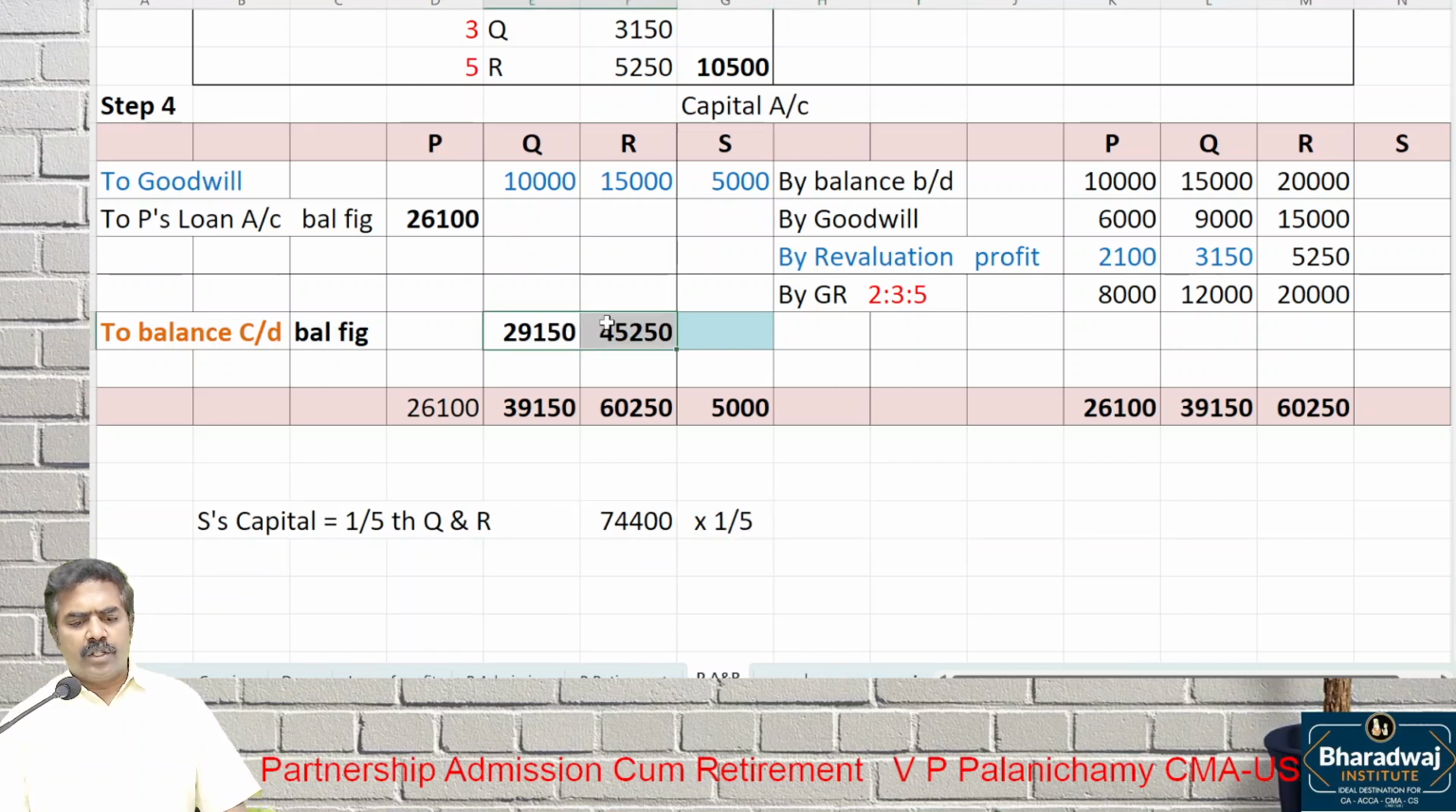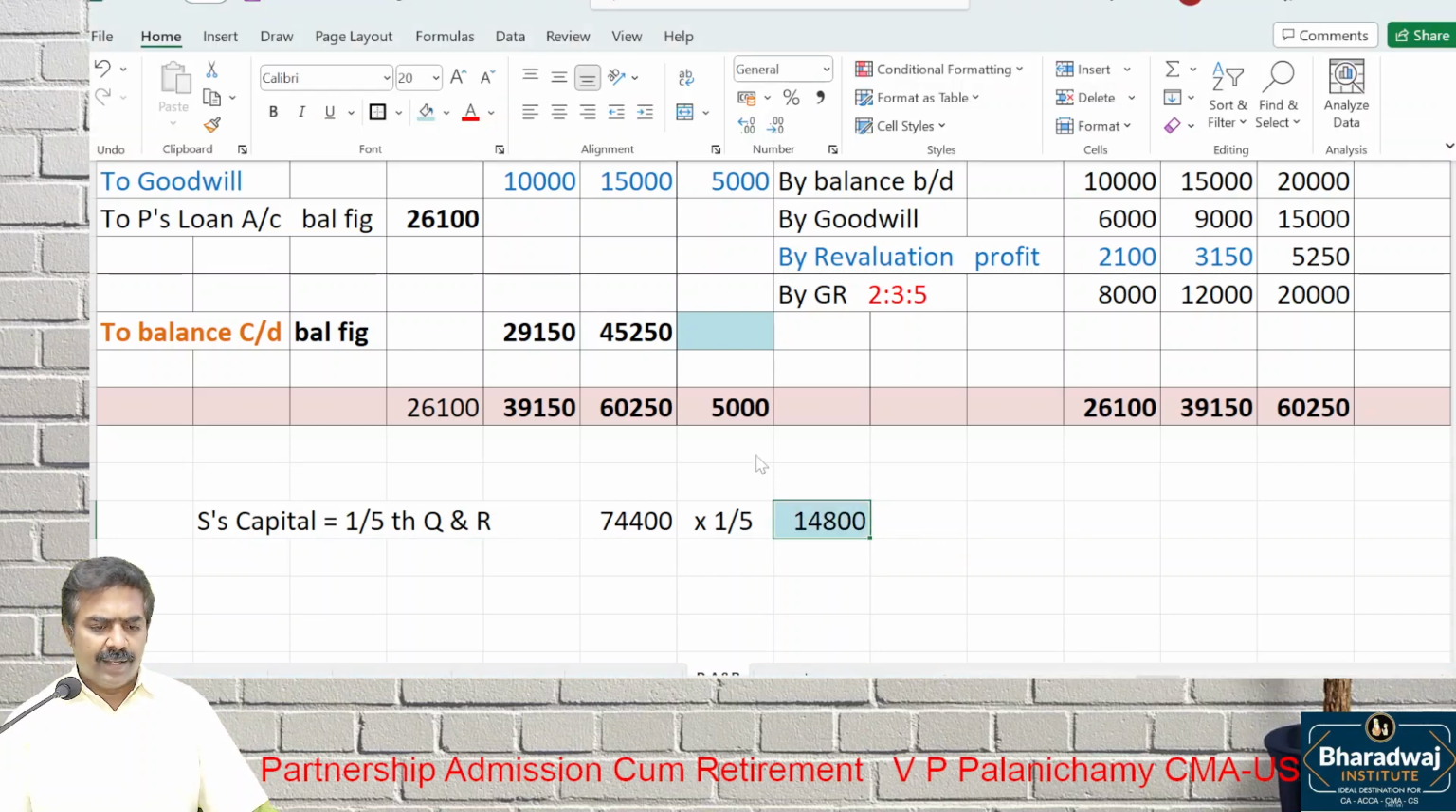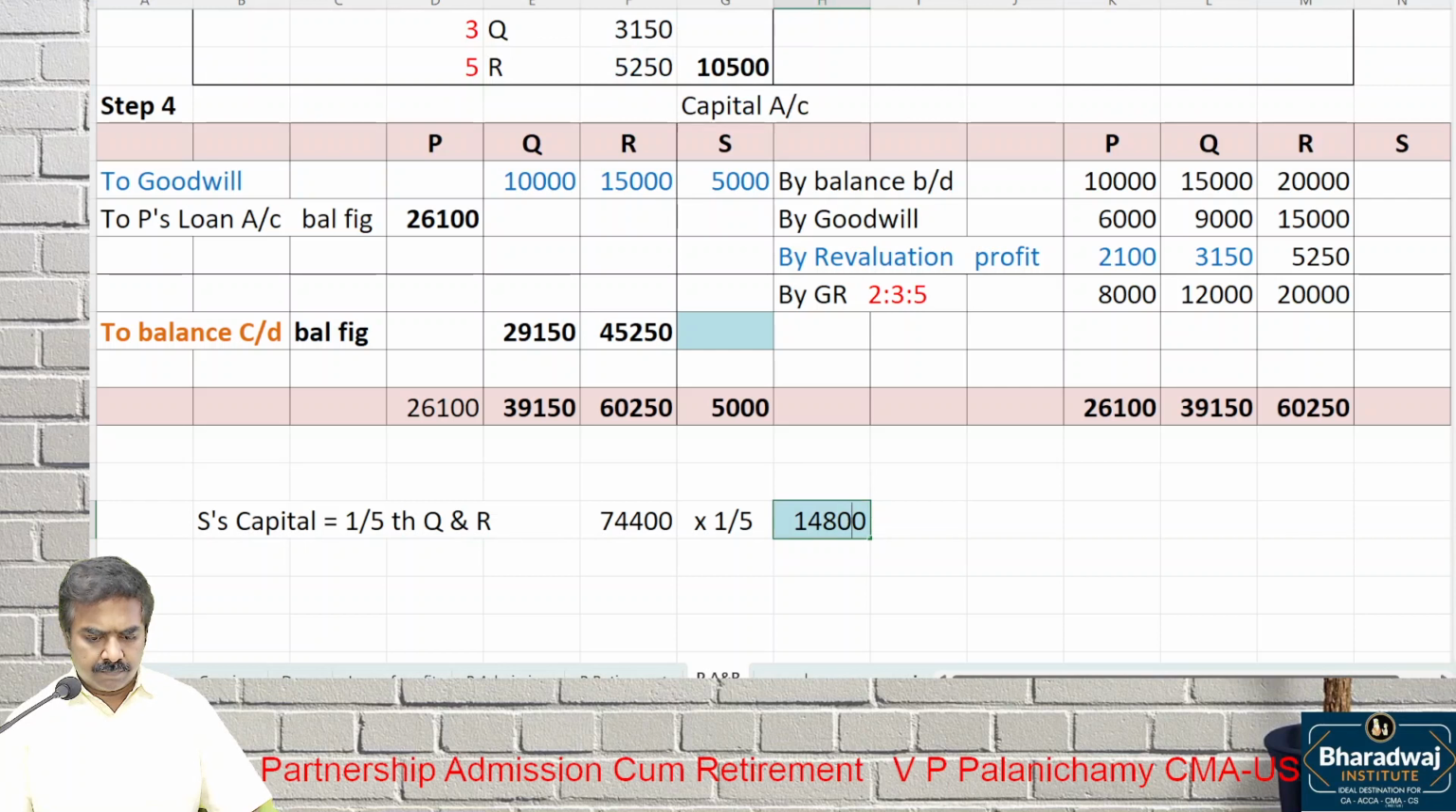Clear? Q plus R, you get 74,400. In that, 1/5 is going to be contributed. How much? 14,880 is the capital contribution. 14,880. This is not a balancing figure. Please remember, this 14,880 is not a balancing figure that we worked out. It's a working note for us.